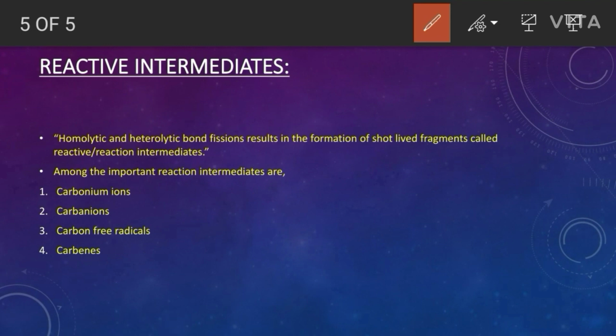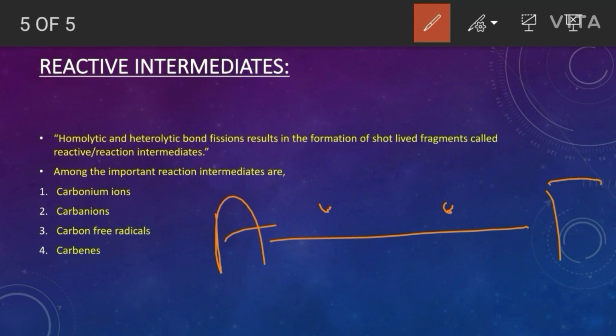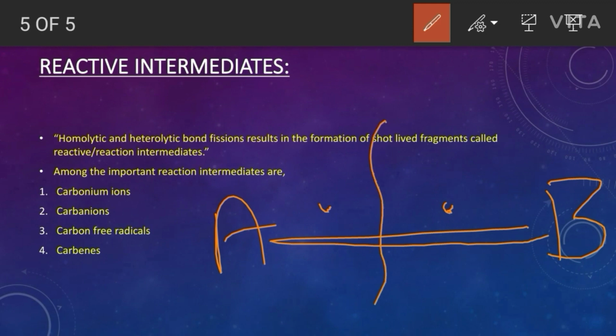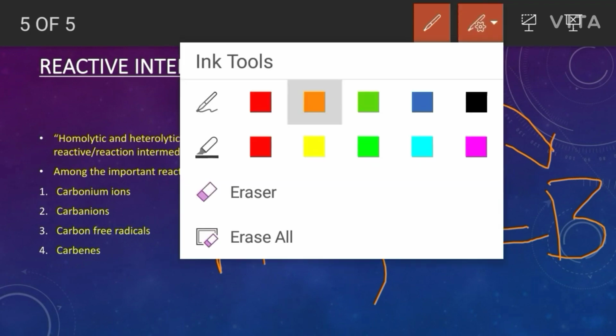These intermediates are formed in every reaction because of homolytic and heterolytic bond cleavage, which we already discussed. A bond is formed by two electrons of two different atoms. If the bond breaks equally, and each electron goes to each atom, this type of cleavage is known as homolytic cleavage and it forms free radicals.